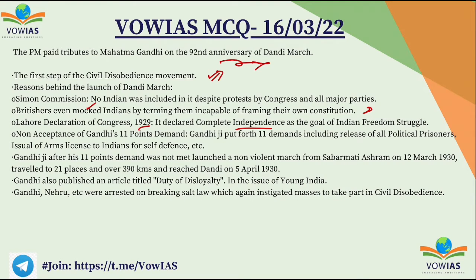And then Gandhiji placed 11 demands. He put forth the 11 demands, including release of political prisoners, issue of arms license to Indians for self-defense, etc. And all these 11 demands were rejected by the British. And then Gandhiji launched the Dandi March from Sabarmati Ashram on 12th of March 1930 and travelled to 21 places over 390 kilometers and reached Dandi on 5th of April 1930. Gandhiji also published the article Duty of Disloyalty in the issue of Young India. Gandhiji, Nehru, etc. were arrested for breaking the salt law, which again instigated masses to take part in the civil disobedience movement. Okay, so this is all about the Dandi March and Gandhiji.